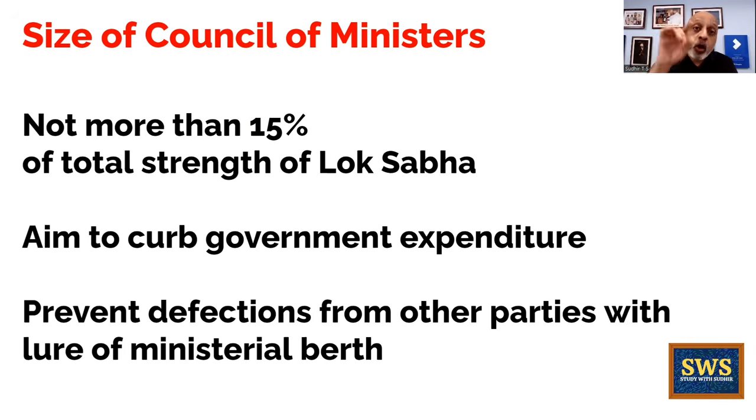So that is a check on the Prime Minister. The Prime Minister cannot exceed, just because he's the keystone of the cabinet arc, does not mean that his Council of Ministers can go up to 25% of the strength of the Lok Sabha. No, even that he cannot exceed. Okay.